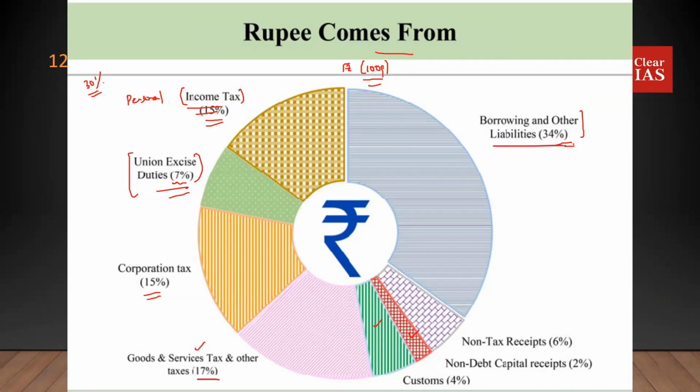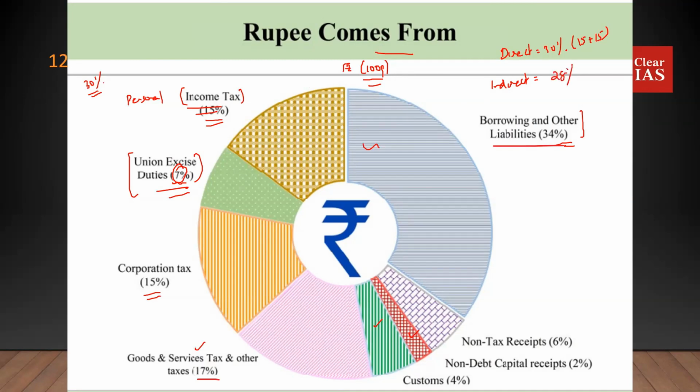That comes to the tune of something like 34%, whereas your direct taxes are just 30%, which is 15 plus 15, right? Your borrowings are way higher, around 34. What about your indirect taxes? It's also not much different. You take this 7%, the GST at 17%, that's 24, plus 4. That's something like 28%.